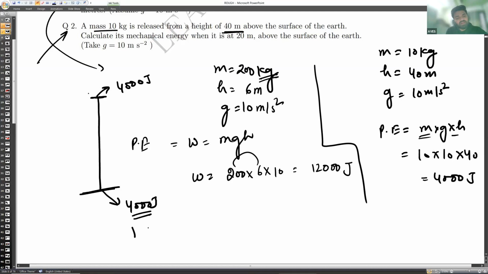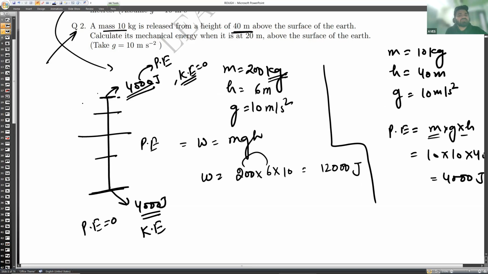That will be equal to kinetic energy, because here potential energy will become zero. Here we have potential energy maximum, but kinetic energy will be zero because the object is not moving. At this point and every point, the sum of the kinetic and potential energy will be equal to 4000. That will remain constant.